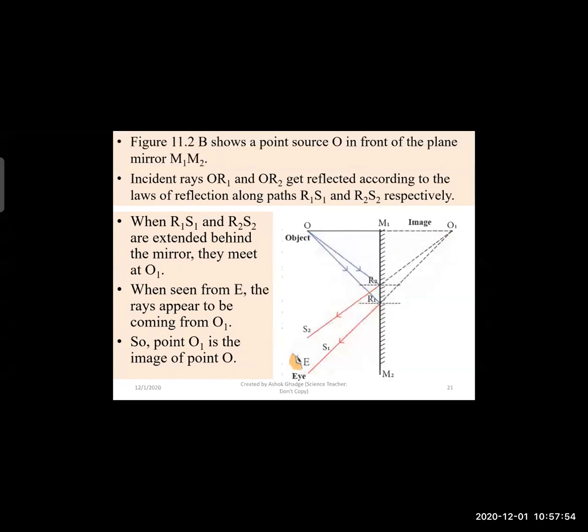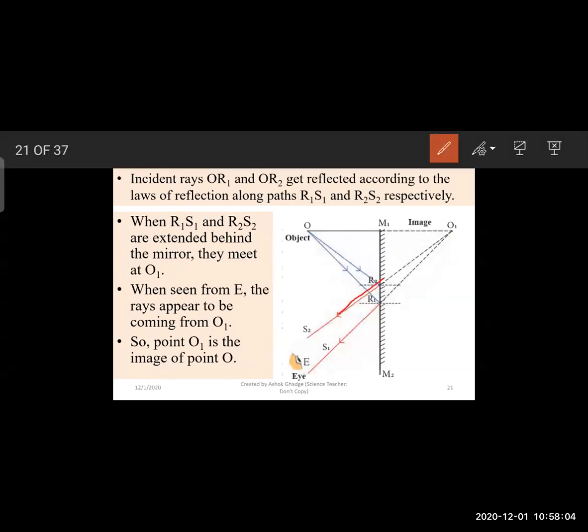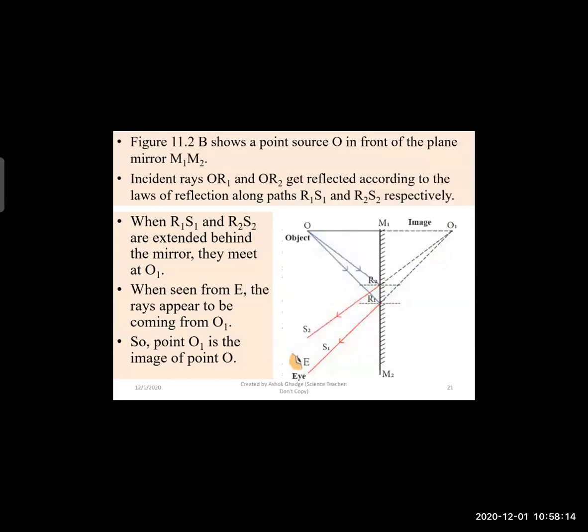Actually, they are not meeting at point O1, but if we extend R1S1 and R2S2, they will meet at the point O1, and here the point O1 will be formed, which is the image of object O. But this point is not the actual one, it is called a virtual point. So that image will be a virtual image.